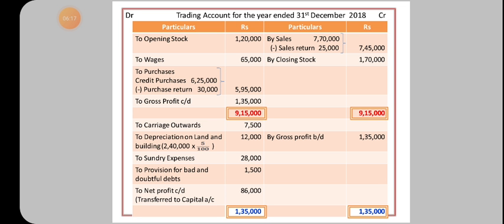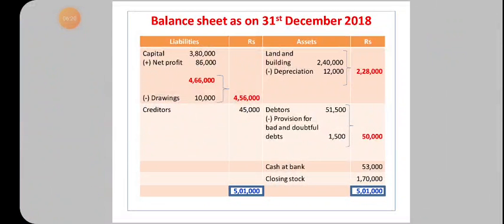So the next preparation, balance sheet as on 31st December 2018. Divide the column, liabilities and assets. On the asset side, land and building 2,40,000, then minus depreciation 12,000, so 2,28,000 should be entered in the outer column. Then debtors 51,500 minus provision 1,500, so 50,000 in the outer column. Then cash at bank 53,000, closing stock 1,70,000.